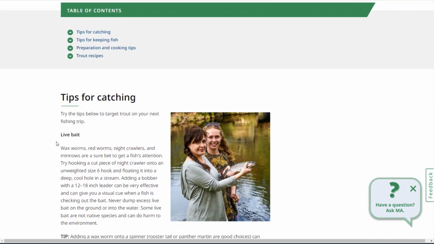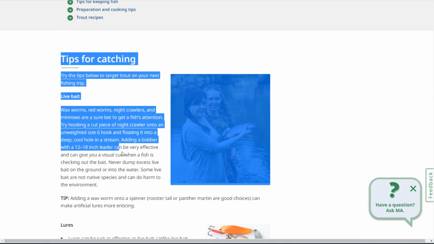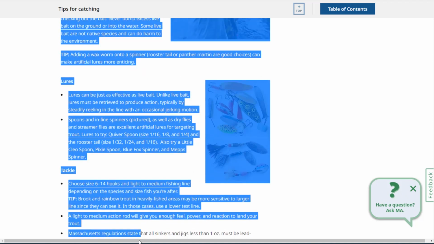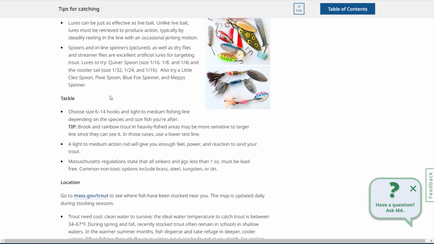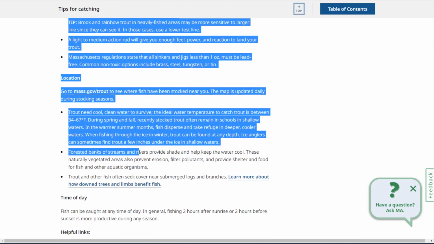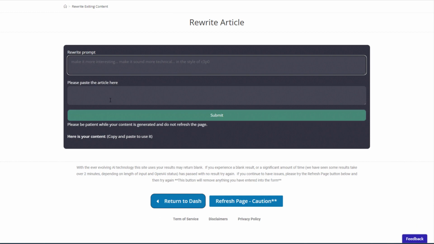So, for example, here's an article that I found. And this is actually a government website. This is the government of Massachusetts. So I figured, kind of fair game as far as copying this content. I'm going to go ahead and copy a bunch of it. All right, just do a Control-C to copy it, and I'm going to paste that directly into